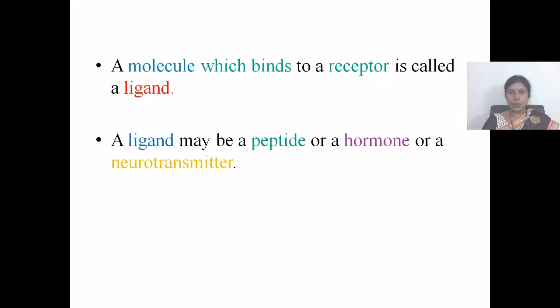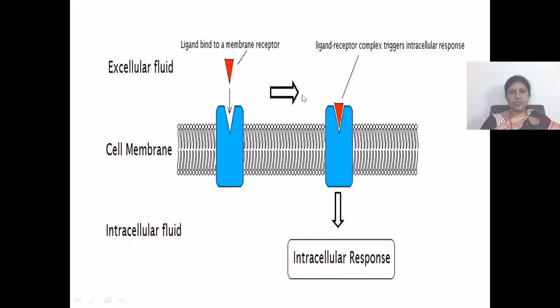Insulin is a hormone, and it binds to specific receptors called insulin receptors, which are present on the cells of hepatocytes, adipocytes and skeletal muscle. While epinephrine binds to beta adrenergic receptor present on the hepatocytes. In this image, we can see that a ligand will bind to a membrane receptor. So this is an extracellular fluid.